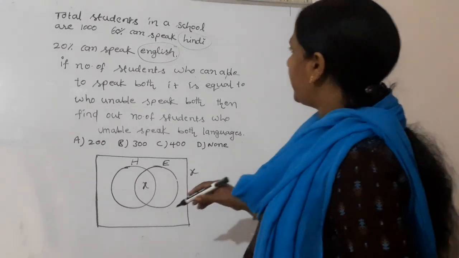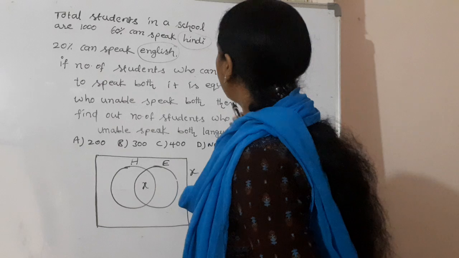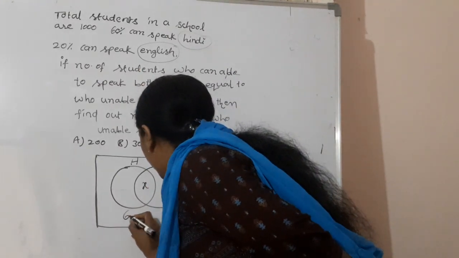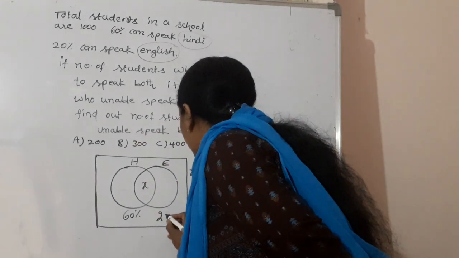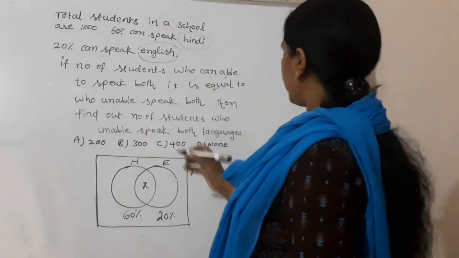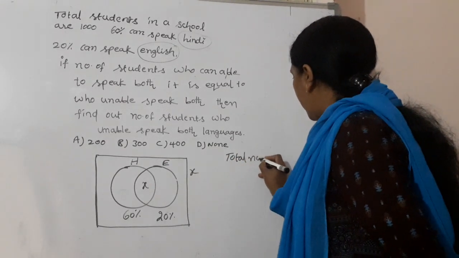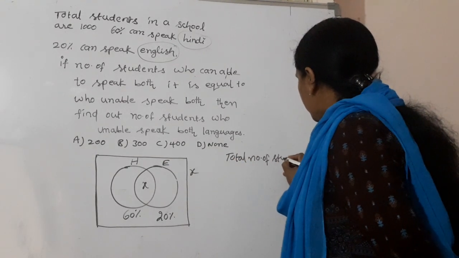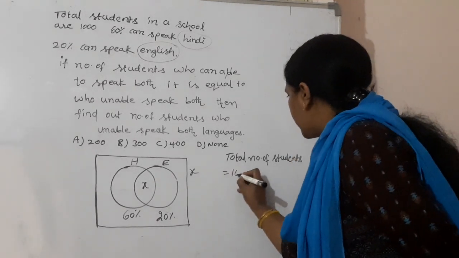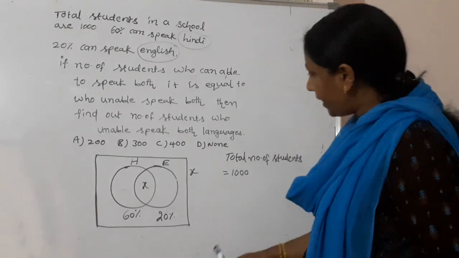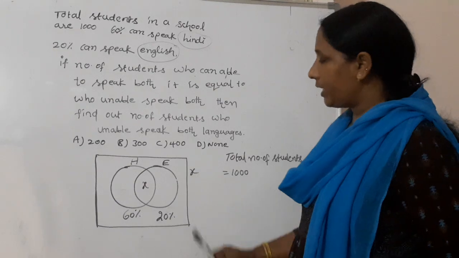Now, 60% can speak Hindi and 20% English. Have you understood? The total number of students is equal to 1000. See here, out of 100%, 60% Hindi, 20% English.